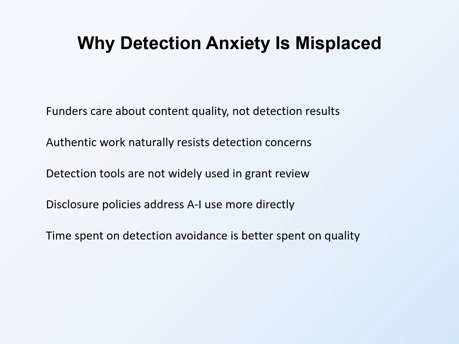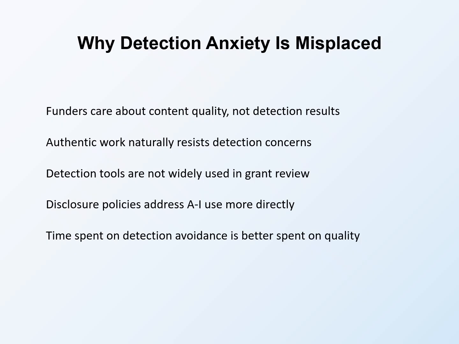Grant professionals sometimes develop excessive anxiety about AI detection, but this concern is often misplaced. Funders fundamentally care about content quality, organizational capacity, and program design rather than whether AI tools were used in drafting. A compelling, accurate proposal that effectively presents a strong project will succeed regardless of what tools contributed to its development. Authentic work naturally resists detection concerns. When you use AI as a starting point and substantially revise, edit, and personalize the content, the result reflects your genuine expertise and voice. This approach serves quality goals while incidentally addressing detection issues.